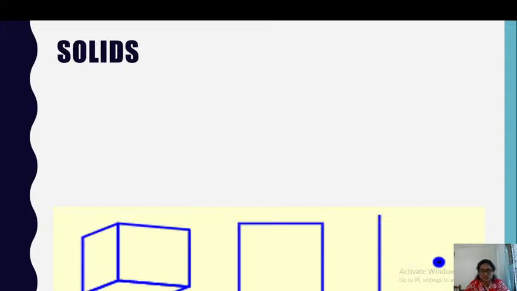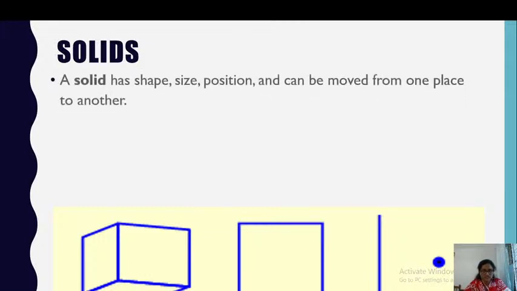Now, let us see what we mean by dimensions. Dimension defines the points required, or the measurements which are required to define a thing. Okay, let us see that later. A solid has shape, size, position, and can be moved from one place to another. So, clearly we can see this is also a solid. It has shape, size, position, and it can be moved from one place to another. So, solids are things like that.